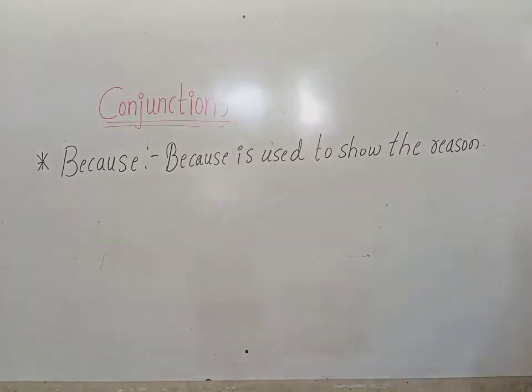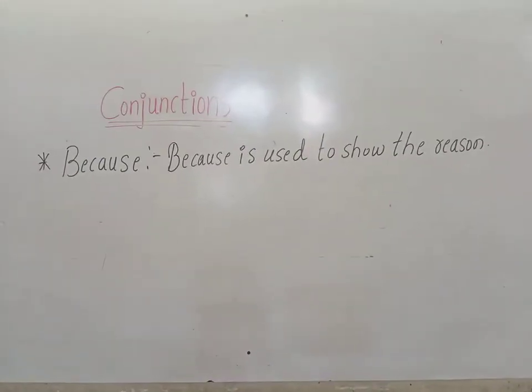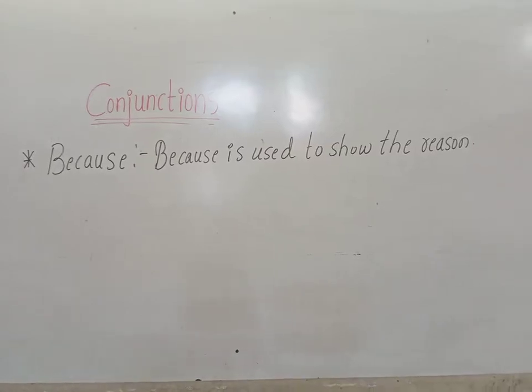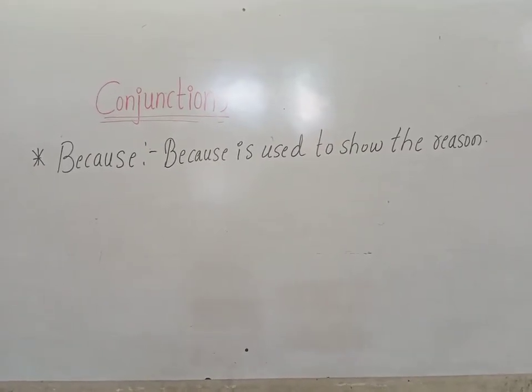So when should we use because, children? Because we are using it to show the reason.